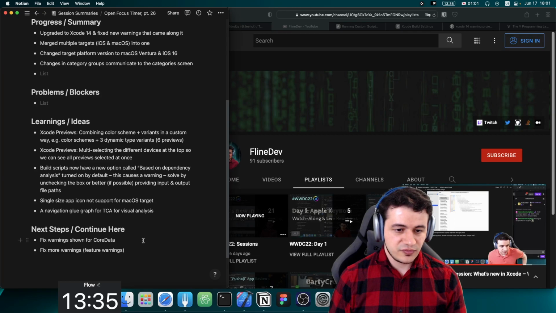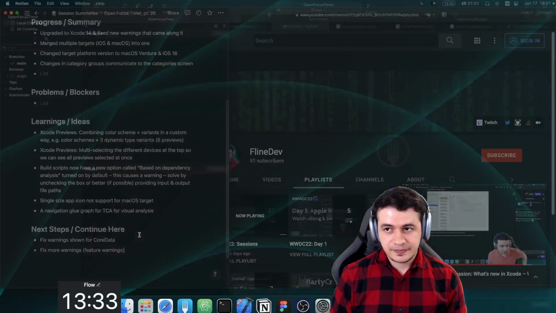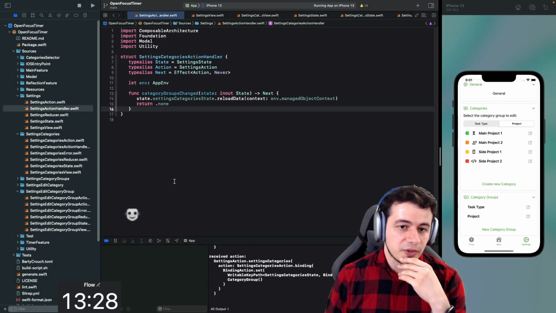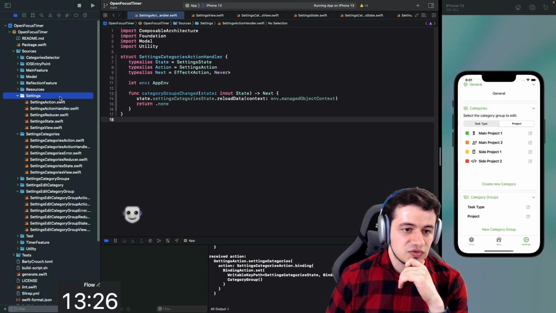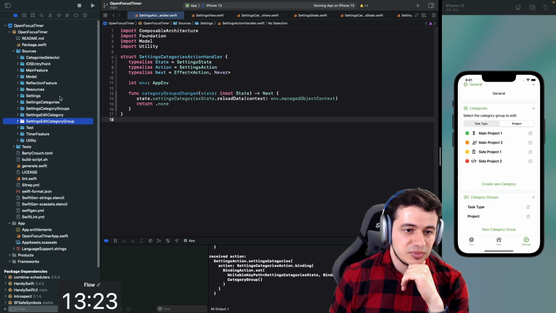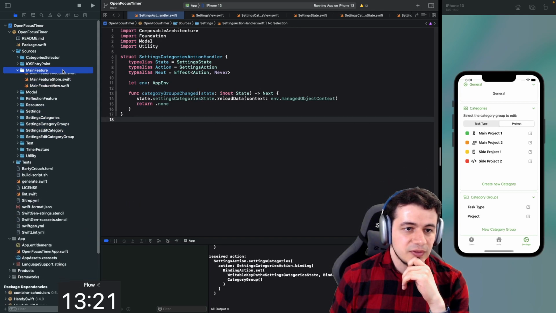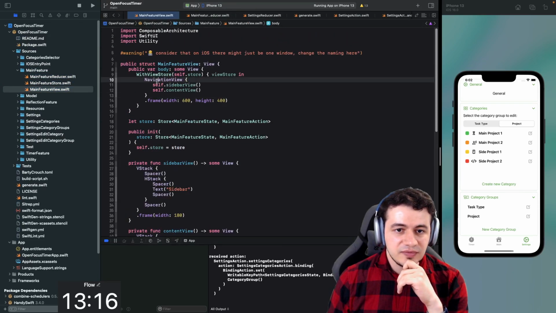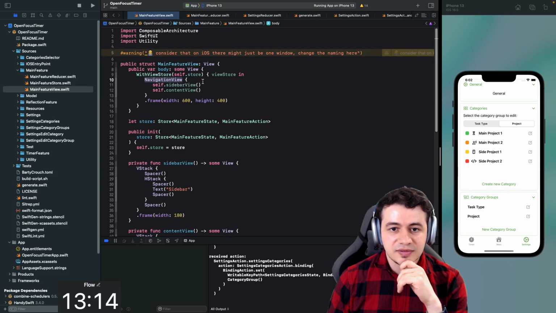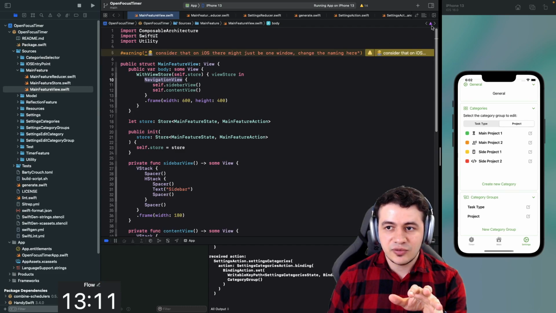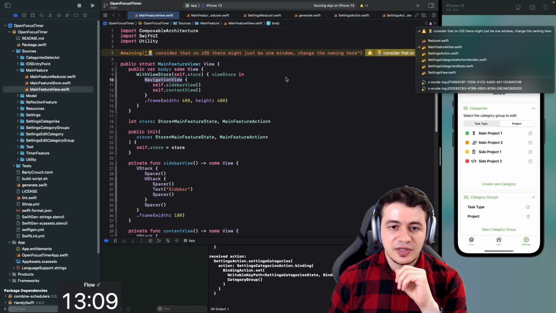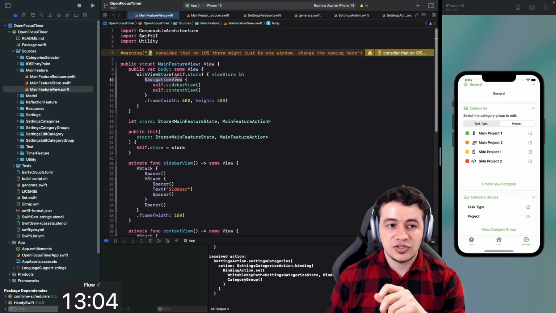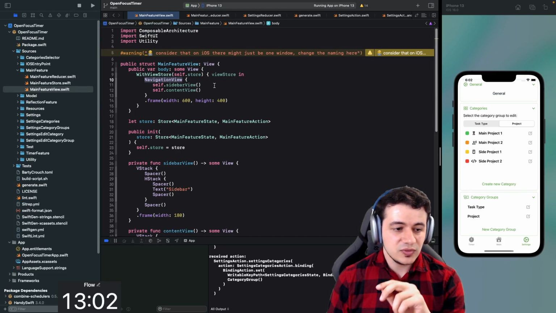Next, fix warnings shown for Core Data and fix more warnings. Let's have a look at the code. Maybe we can apply something from SwiftUI 4, which we have now around. So let me check if there's anything in particular that we could use. For example, we have NavigationView here, and I think we can replace it now. The interesting thing is we're not getting any warnings for that, so I'm really curious how Apple is deprecating NavigationView. But we now have NavigationStack and NavigationSplitView.